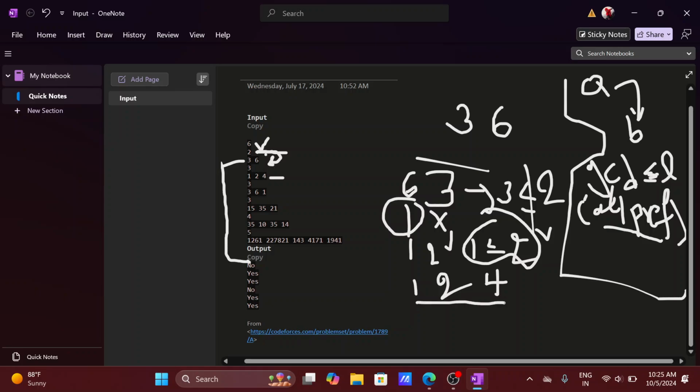For 1 2 4, the GCD is 1, which is less than or equal to size 3, so true. That's why it is a beautiful array, and we have to print yes for that.